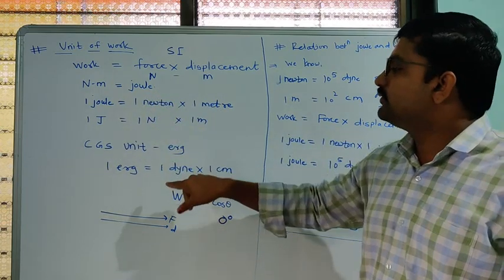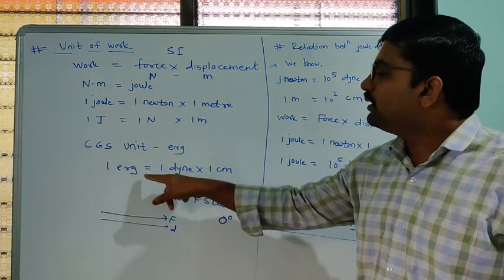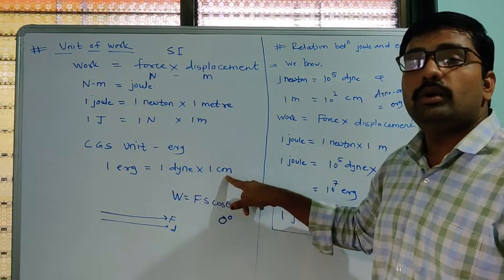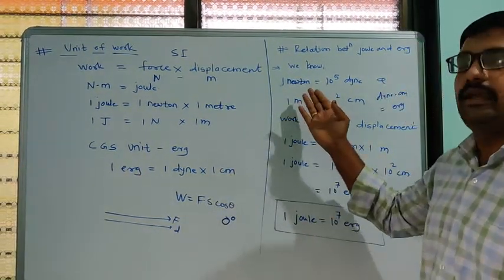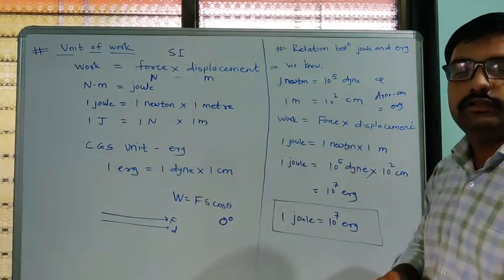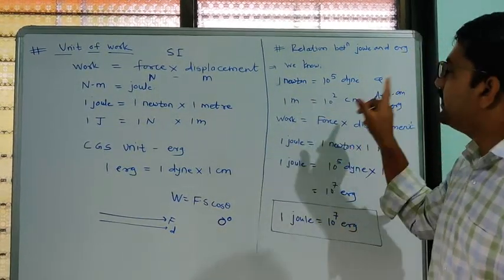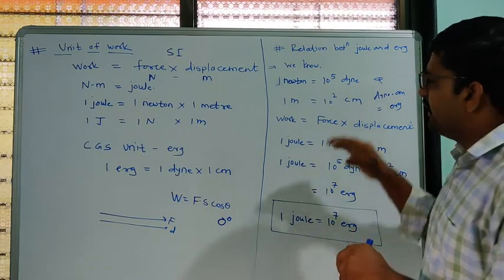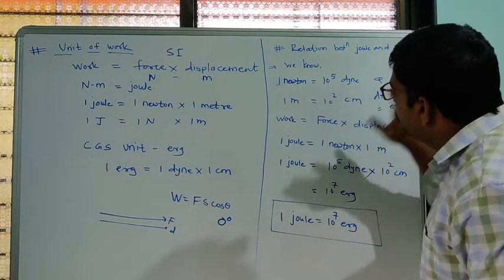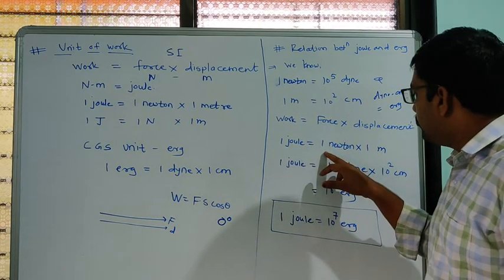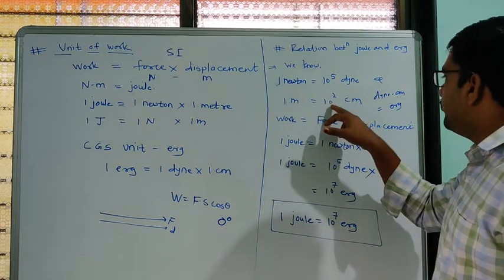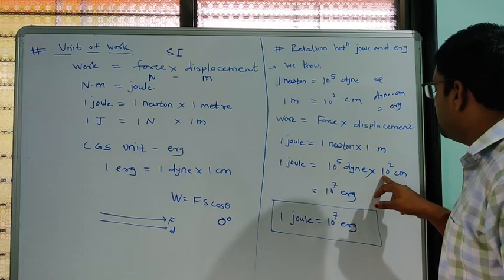In the CGS unit, that is the erg, 1 erg is equal to 1 dyne into 1 centimeter. This relation also you have to remember. From that, 1 Newton is equal to 10 raised to 5 dyne, and 1 meter is equal to 10 raised to 2 centimeter. Just these two values we have to use in this formula, because force 1 Newton is equal to 10 raised to 5 dyne, and 1 meter is equal to 10 raised to 2 centimeter.